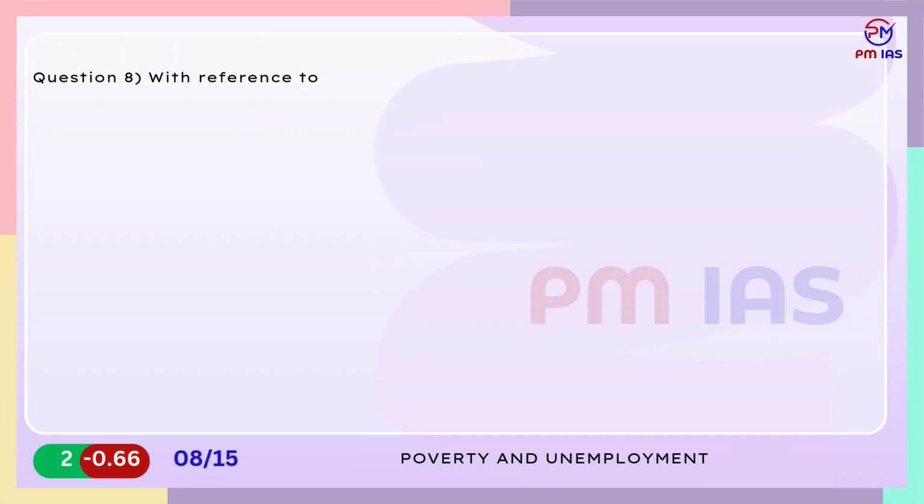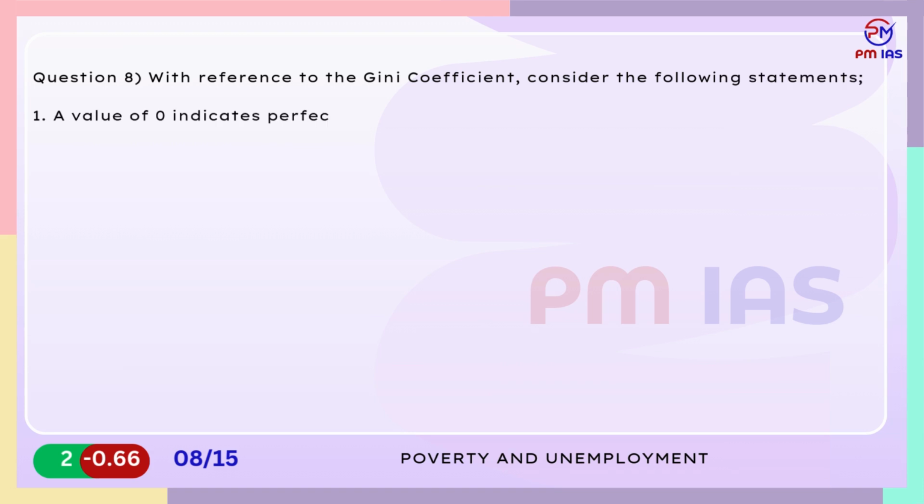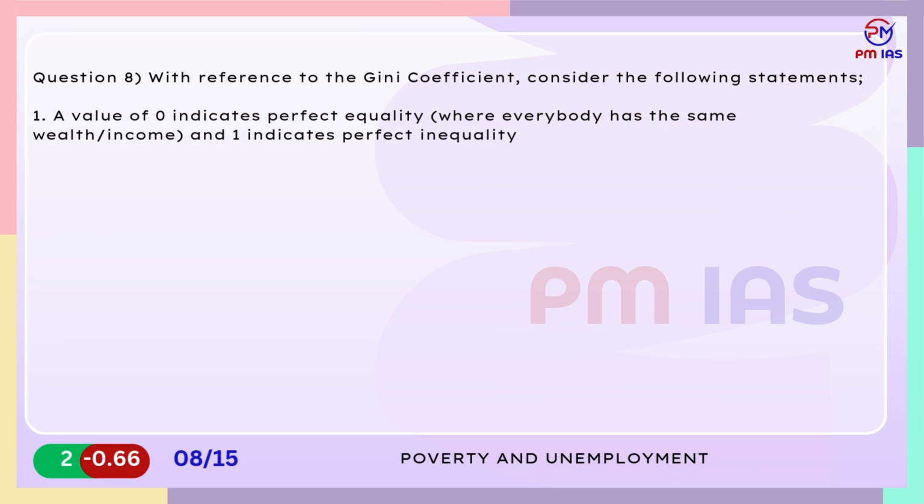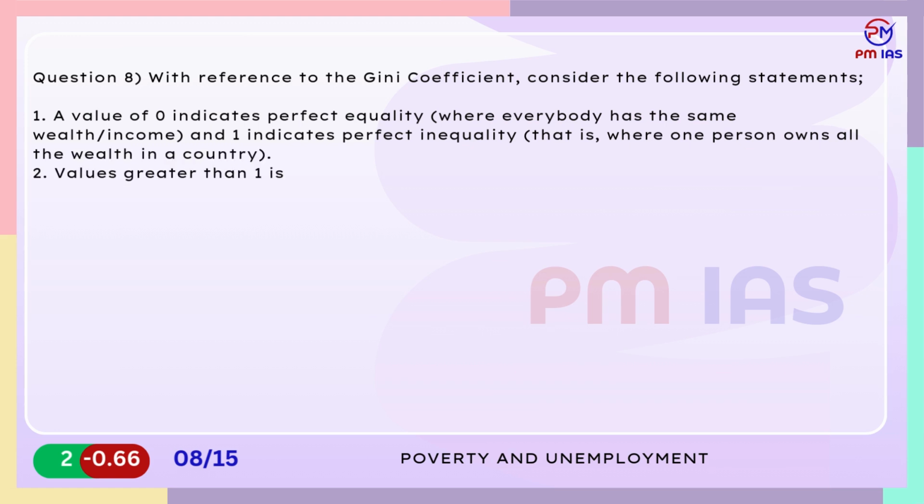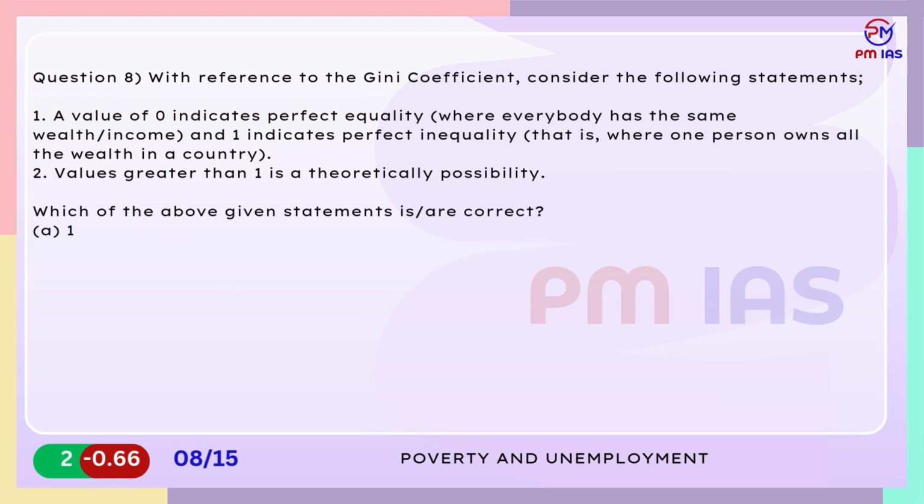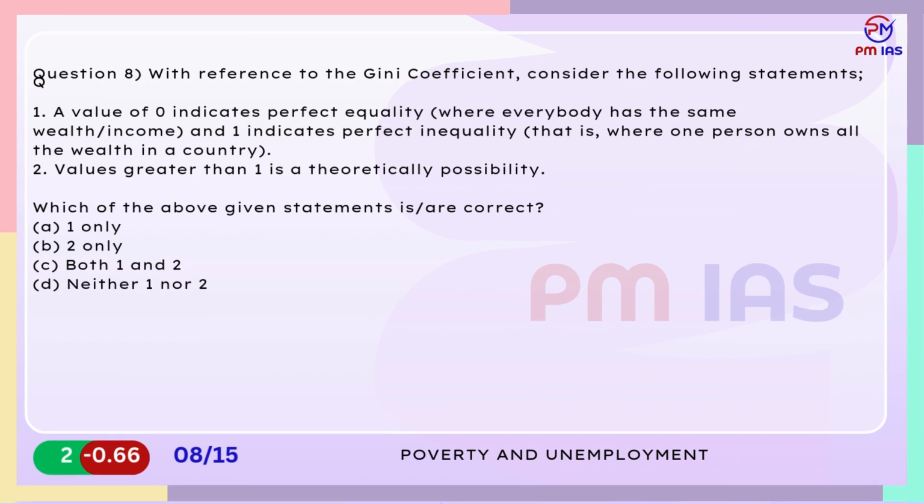Question 8. With reference to the Gini coefficient, consider the following statements. 1. A value of 0 indicates perfect equality, where everybody has the same wealth income, and 1 indicates perfect inequality, that is, where one person owns all the wealth in a country. 2. Values greater than 1 is a theoretical possibility. Which of the above given statements are correct? A. 1 only. B. 2 only. C. Both 1 and 2. D. Neither 1 nor 2.